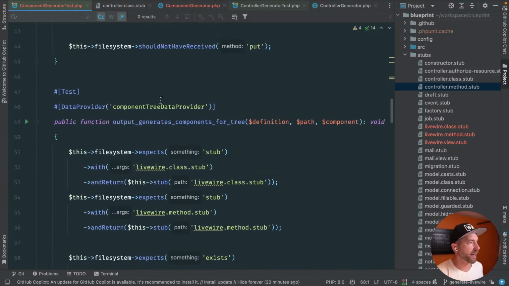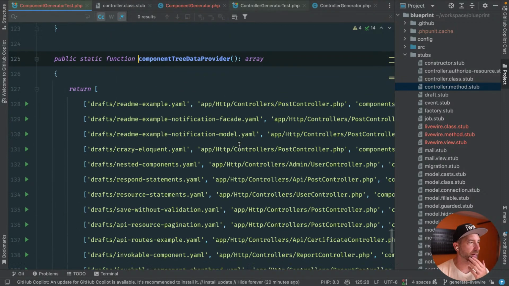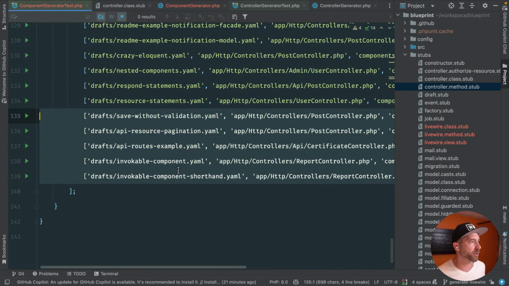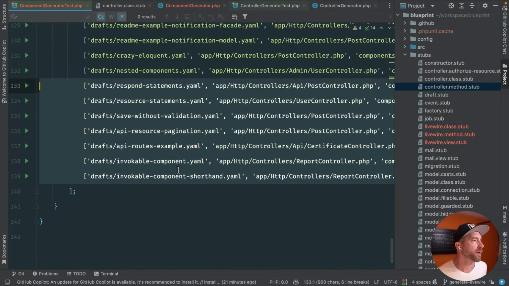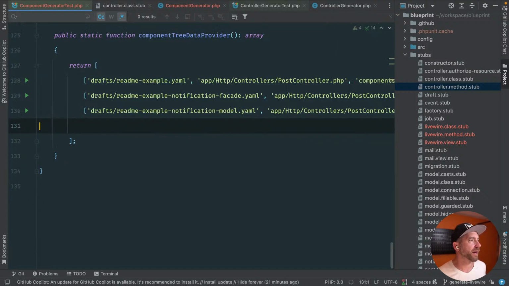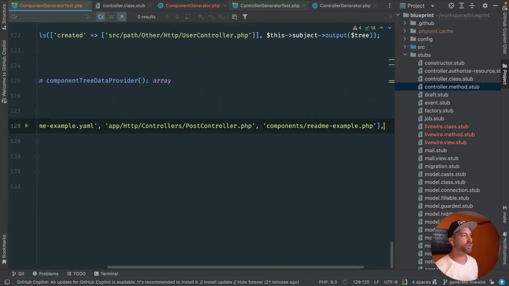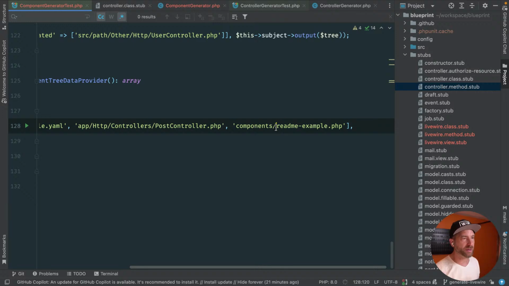So let's go look at this component data tree, because we're not going to have this many crazy examples. We definitely don't need invocable or any of this resource stuff. Crazy Eloquent. Yeah, I think for now, for today, let's just do two. Let's just do a component.